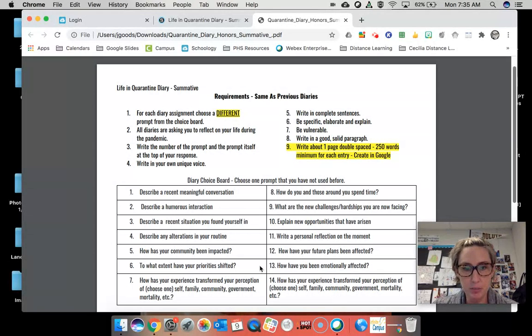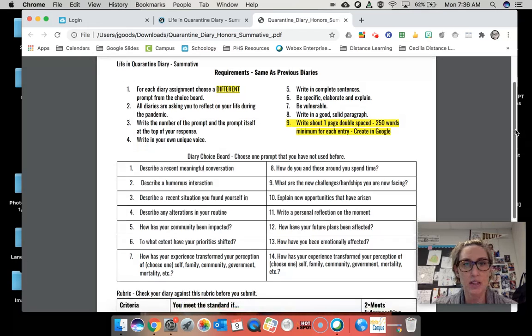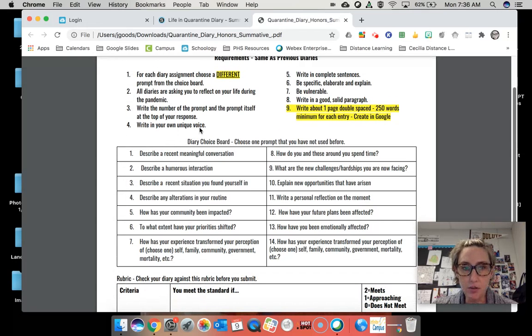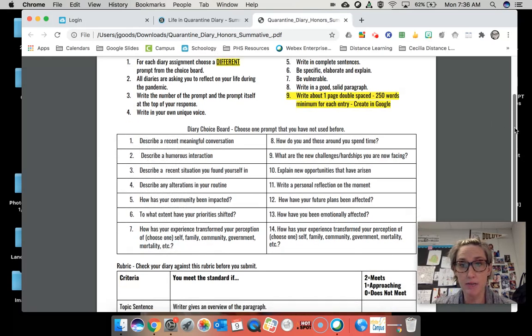So out of these 14 prompts on the choice board, you're going to choose one that's different. You're reflecting on your life during the quarantine and pandemic. Write the number of the prompt and the prompt itself on the top of your response, and use your own unique voice, writing complete sentences. Make sure you're elaborating and explaining. And I'm really looking at that paragraphing.